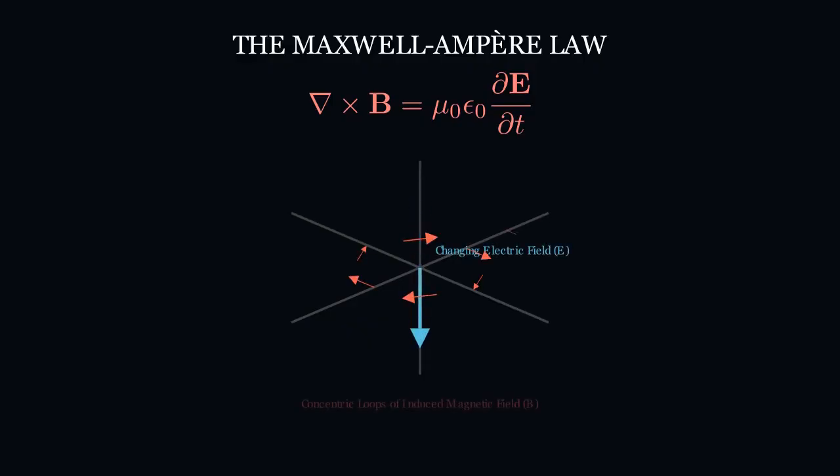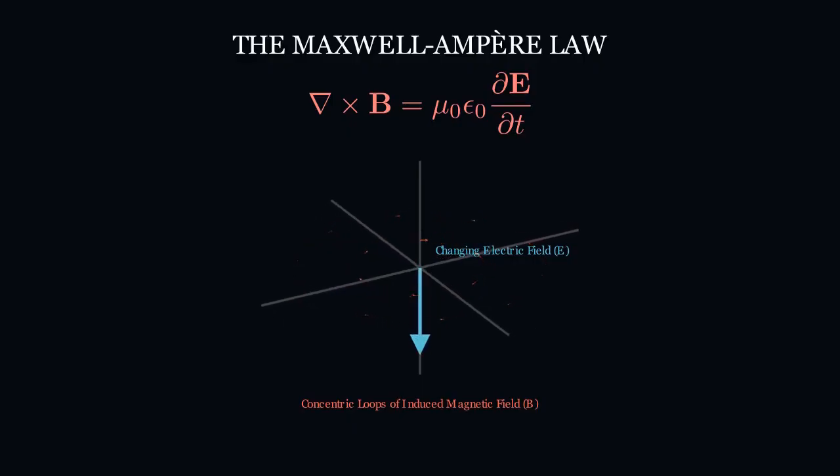The second half of the engine is the Maxwell-Ampere law, written as ∇×B = μ0ε0 ∂E/∂t in a vacuum. Here, the curl of the magnetic field is directly proportional to the rate of change of the electric field over time. This creates a perpetual mathematical feedback loop. A changing magnetic field generates a curling electric field, and this changing electric field in turn generates a curling magnetic field. One cannot exist in motion without generating the other.